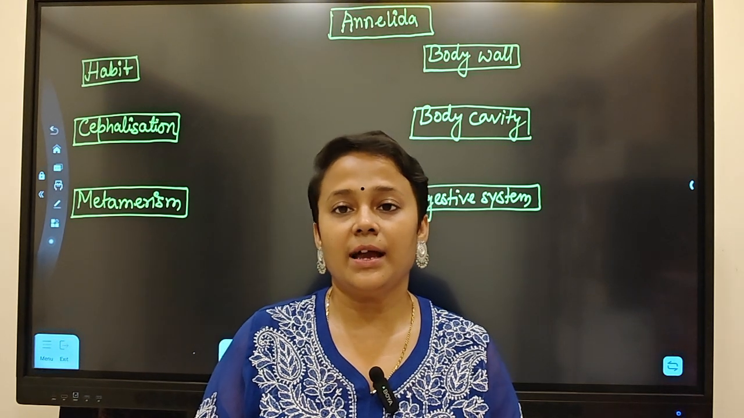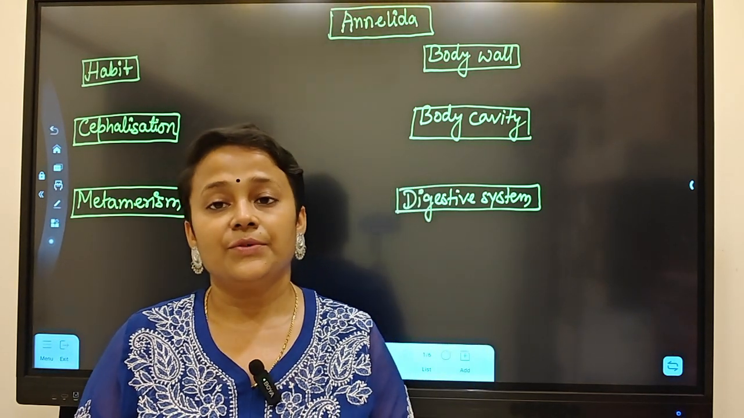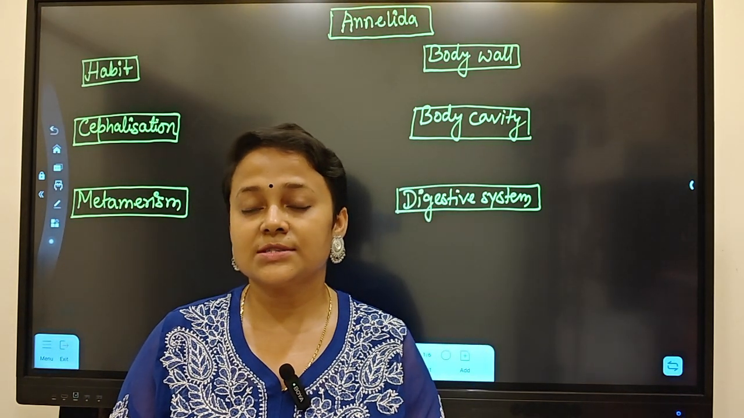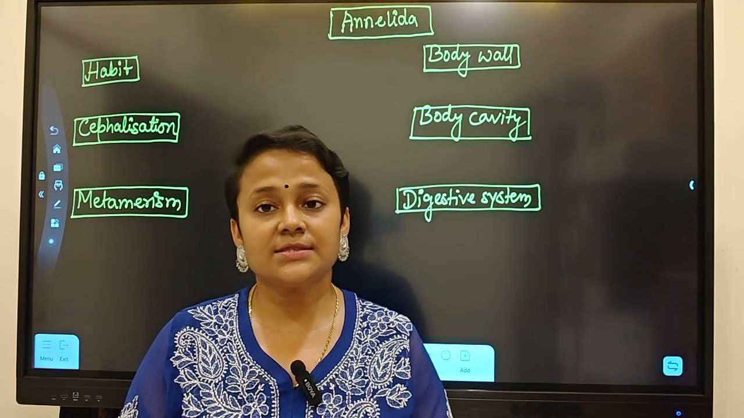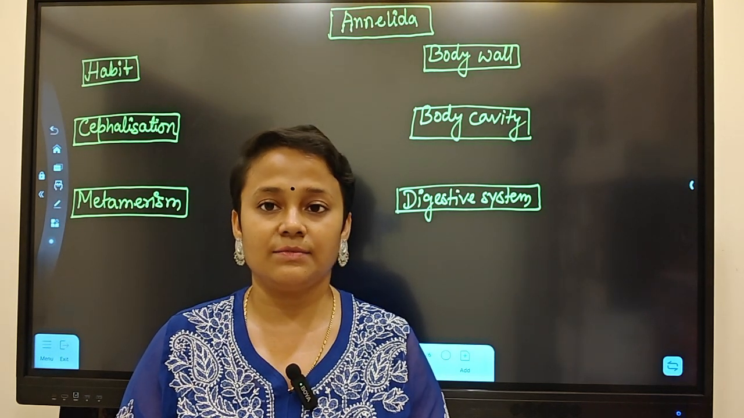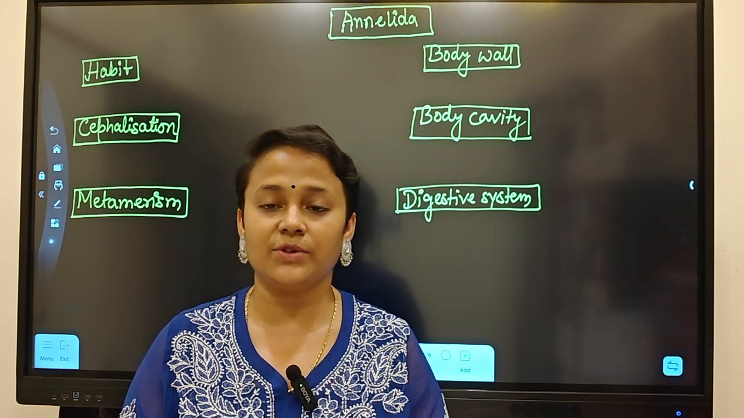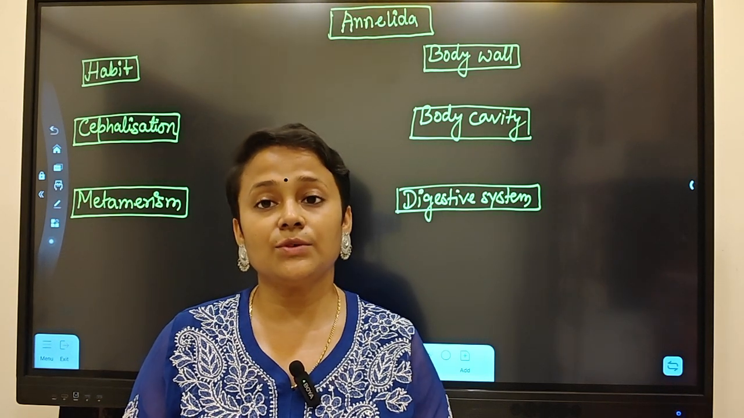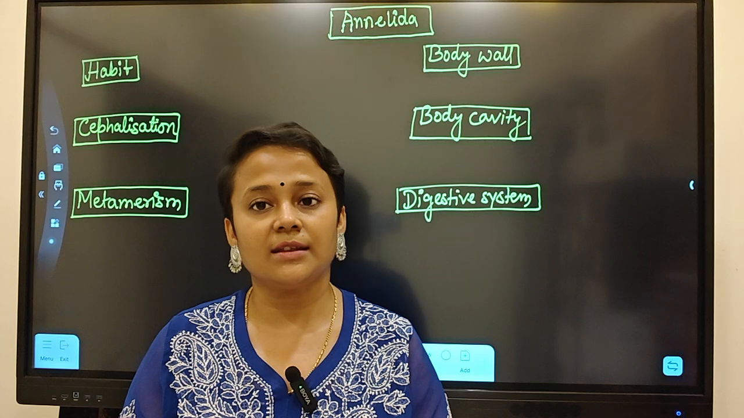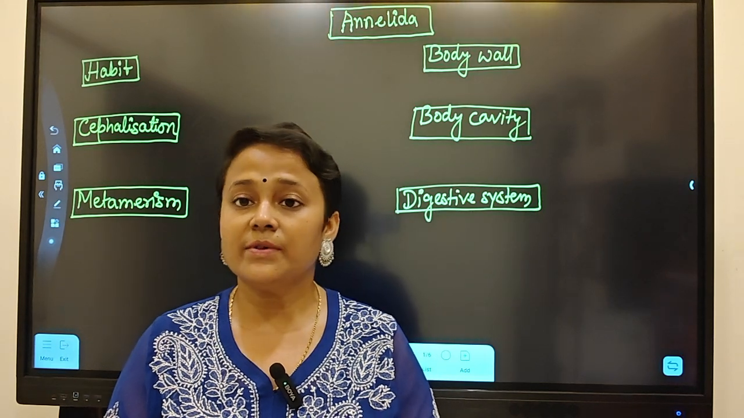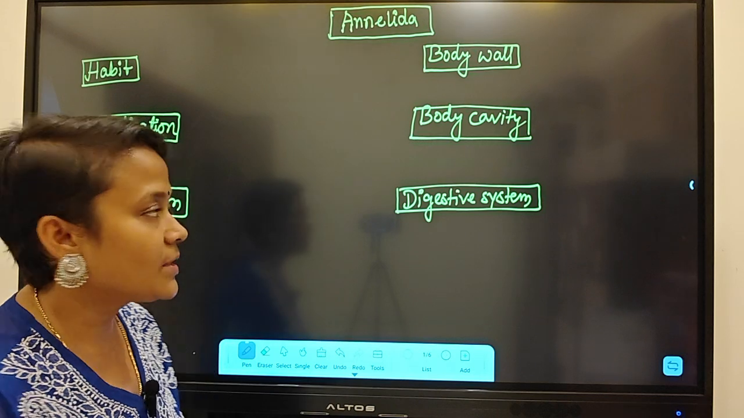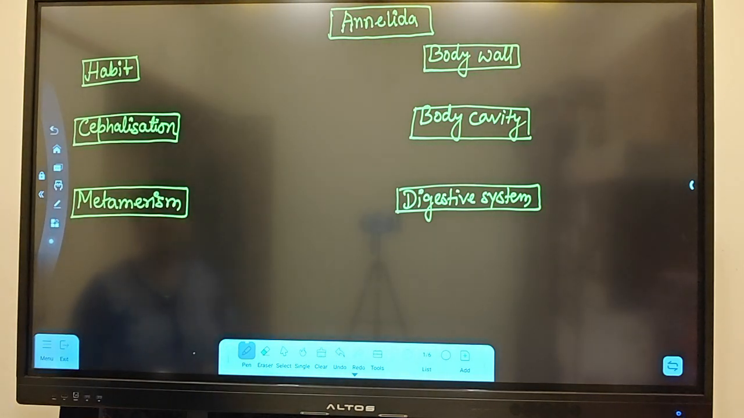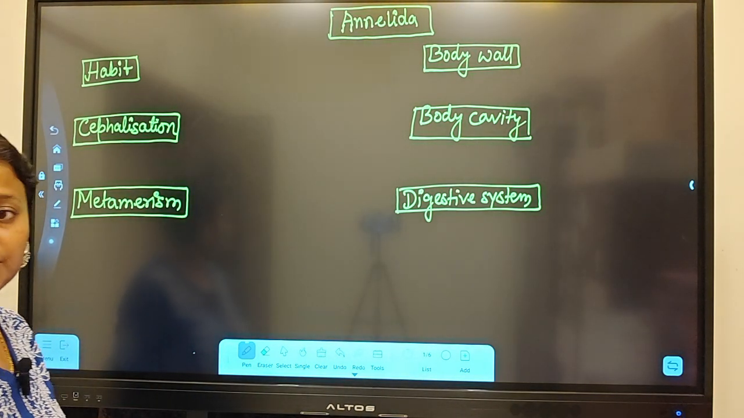So the phylum Annelida will have the first closed circulatory system. They have the first cephalization, meaning formation of a head. The first circular muscle will be there on the body. We will discuss it one by one under different headings. Now the first heading is habit.